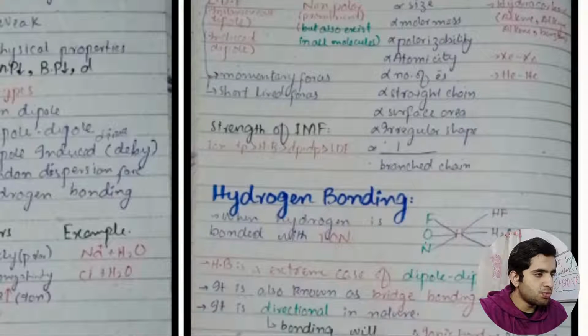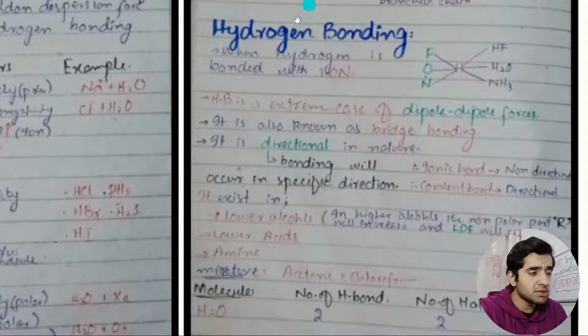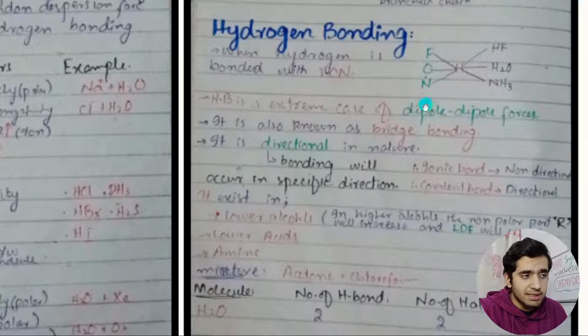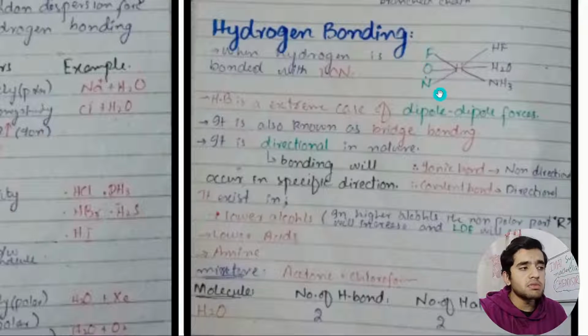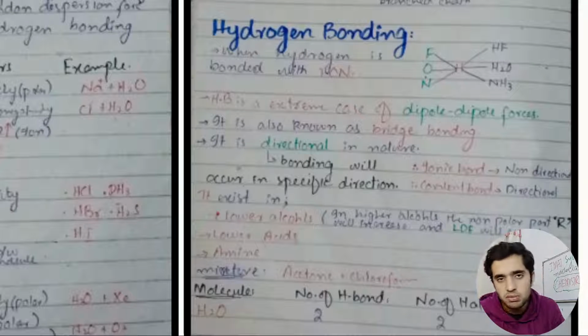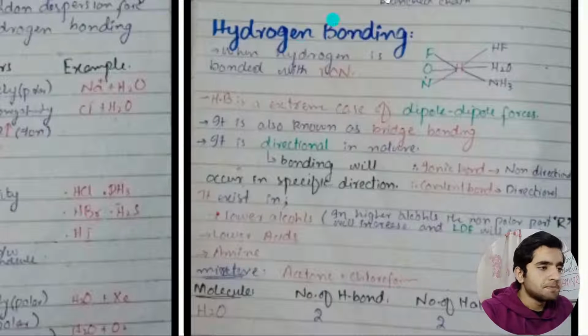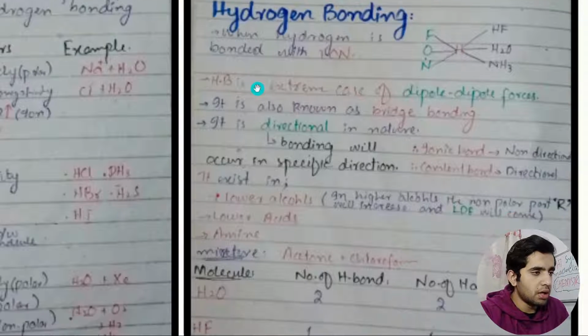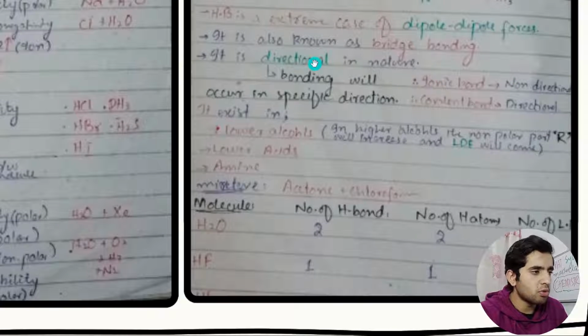Then we have got hydrogen bonding. So hydrogen bonding is important. This occurs between hydrogen and the three most electronegative elements. What are these most electronegative elements? Fluorine, oxygen, and nitrogen. So hydrogen bonding is an extreme case of dipole forces.